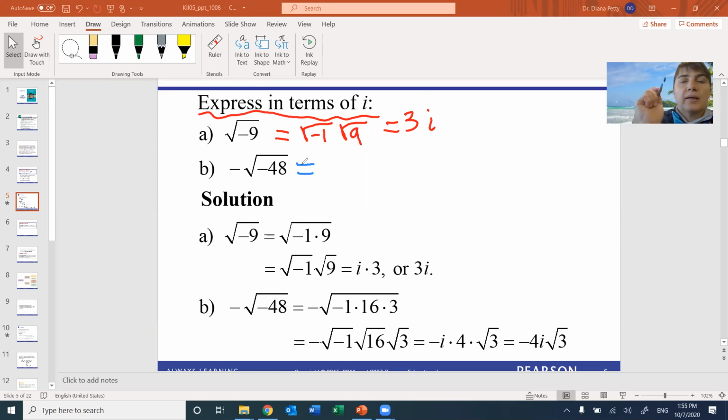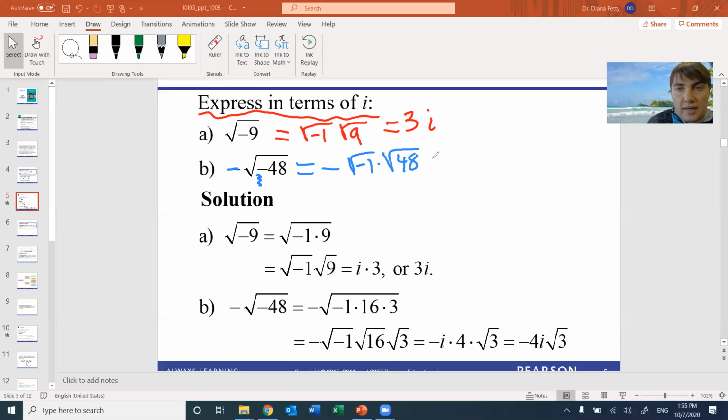So the next one, you see the first minus is just minus. We don't worry about it. It's just a minus floating in space. But what we need to check is this minus inside the square root, which is what we don't like. So we're going to make this into square root of -1, and then the rest is square root of 48. Times square root of 48. Yeah, times. Okay.